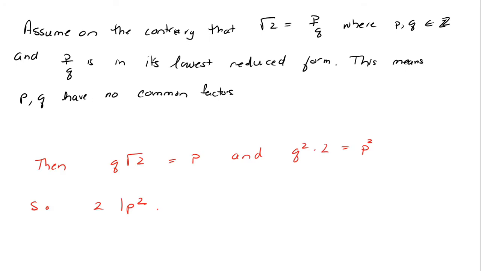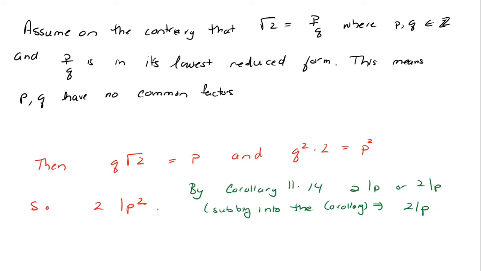Well, I can do some playing around here. Then I can cross multiply that expression and square both sides. Well, that means 2 divides p squared by definition of divides. I dug in the book. I did the Jake Perry method, and I looked in the book and I found a theorem, and it's actually a famous theorem, that says if I have a prime number, which 2 is a prime number, and it divides a product of two things, in this case it's the product of p and p, then 2 must divide p, or 2 must divide p.